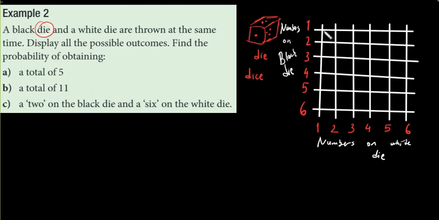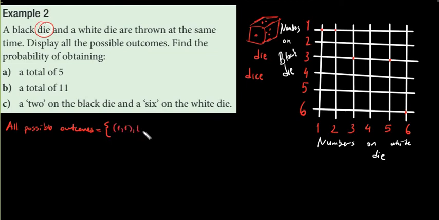So these are all the possible outcomes. For example, I can get 1 and 1, as you see. I can get 1 and 2. I can get 3 and 3, right? I can get 3 and 5. And also I can get 6 and 6. These are all possible outcomes. So if I write all possible outcomes, how many possible outcomes do I have? 36. Yes, if you just count all these possible outcomes, 36.